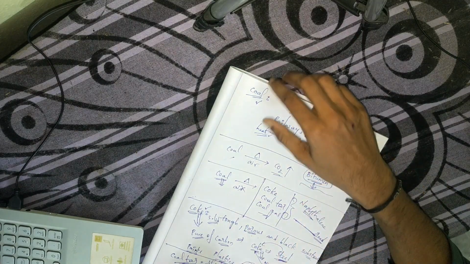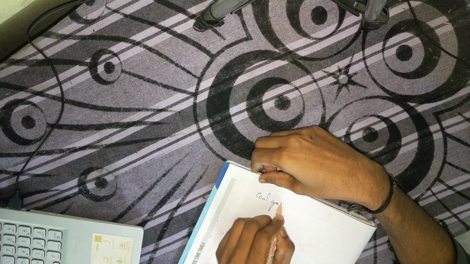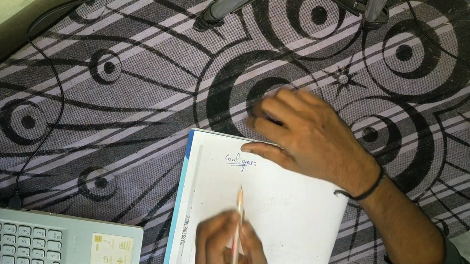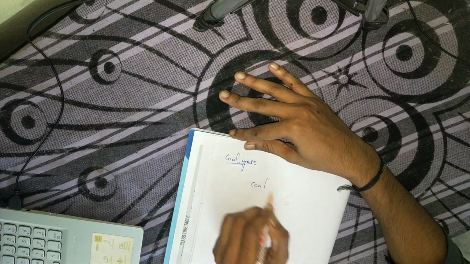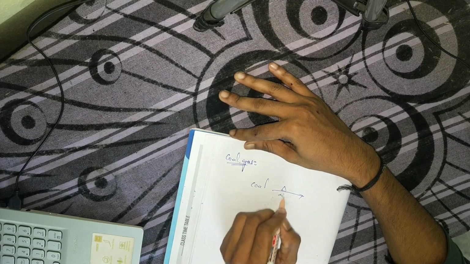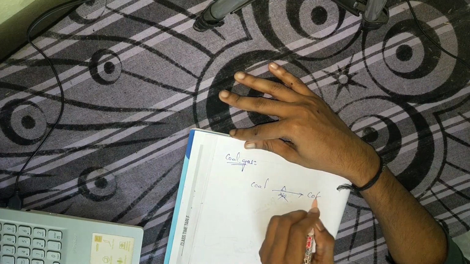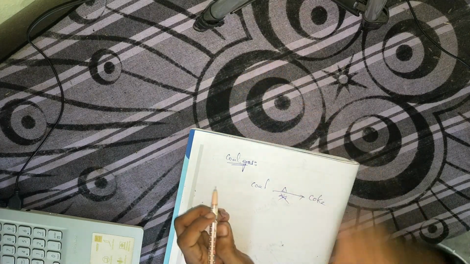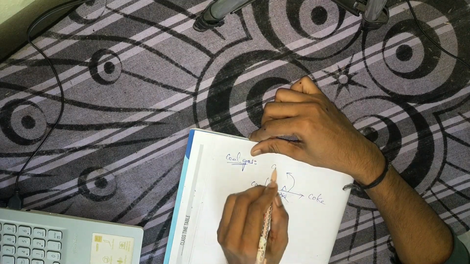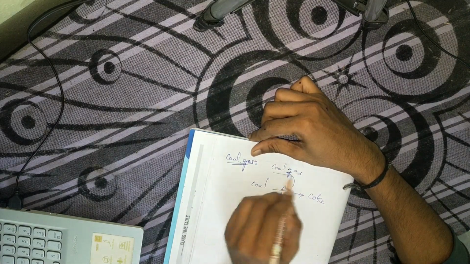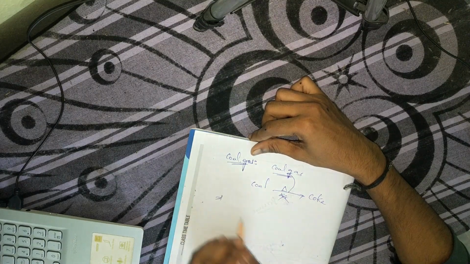Okay, coming to the final one, we have only one thing left, that is coal gas. You know about this coal gas, right? When do we obtain coal gas? They might ask in the examination that when coal is heated in the absence of air, it becomes coke, right? When coal is heated to get coke, a gas gets liberated, and that gas is nothing but coal gas. This coal gas is highly flammable.